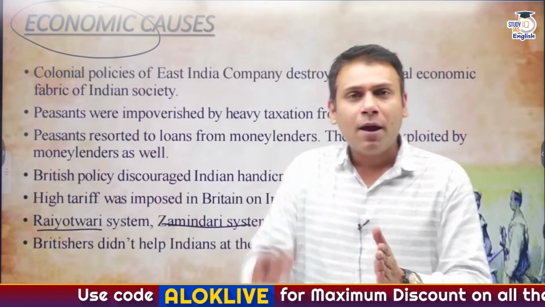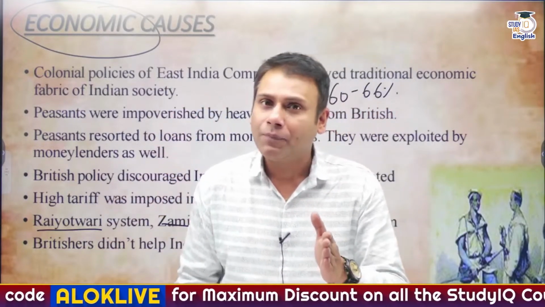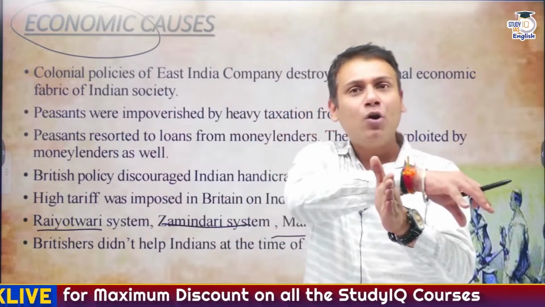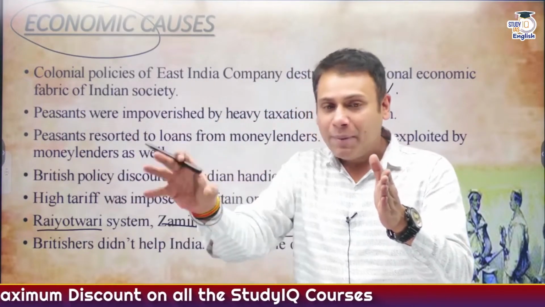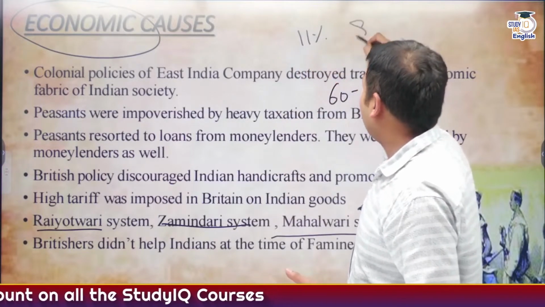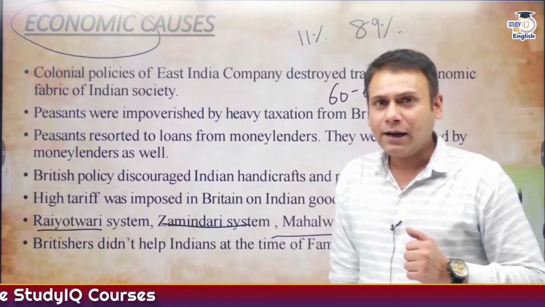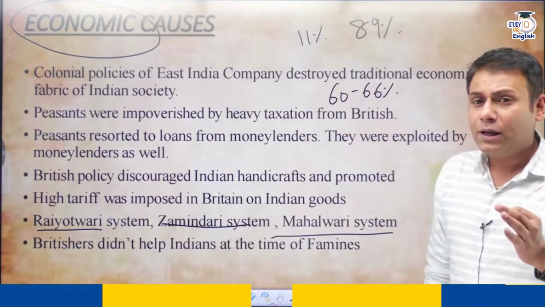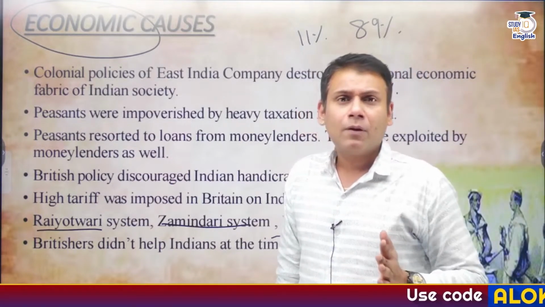In Zamindari system, English East India Company directly did not collect the revenue from the peasant. They appointed Zamindar who will act as a middleman between company on one side and the peasant on the other side. Now, Zamindar will keep his commission, that is 11%, and rest 89% of the revenue will go to the company. Correct? So, in very simple words, Zamindar was given the complete authority.